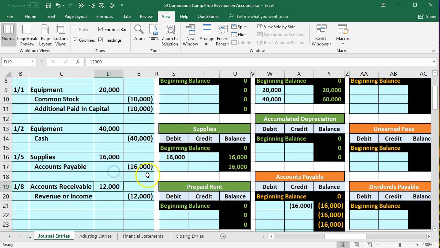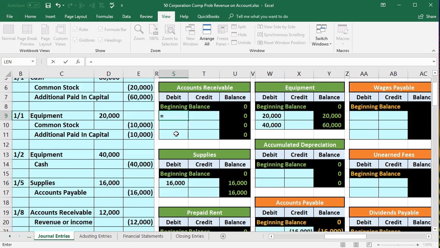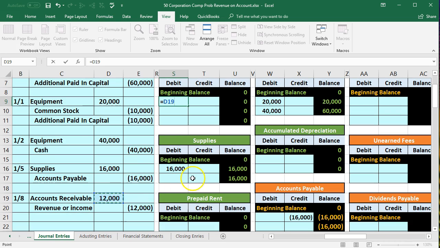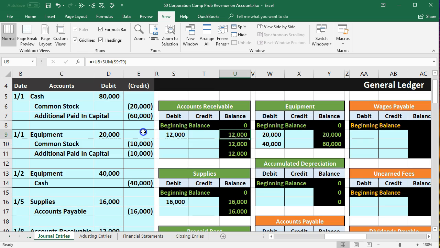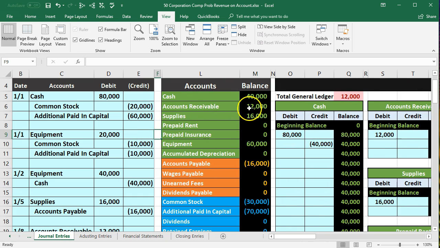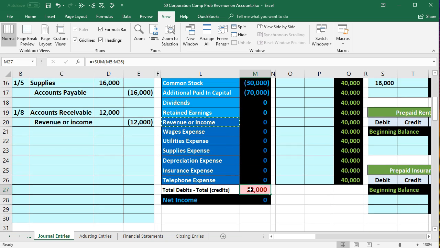So we want to pick up this 12,000. So we're going to be here in S9. S9, we're going to say equals. Scroll down just a bit, point to that 12,000, bringing the balance up from 0 by 12,000 to 12,000. If we go right to the left of this frozen panes and scroll right, it'll pop back over. We see that 12,000 here, and we see that we are out of balance here.